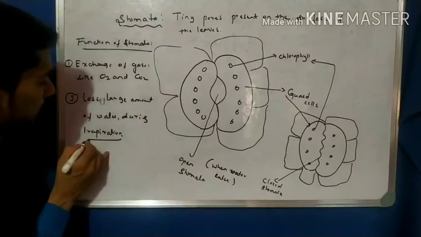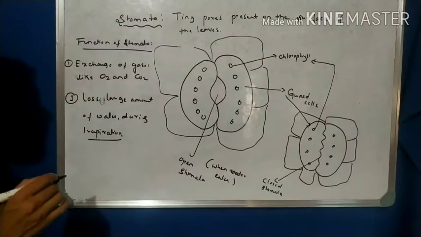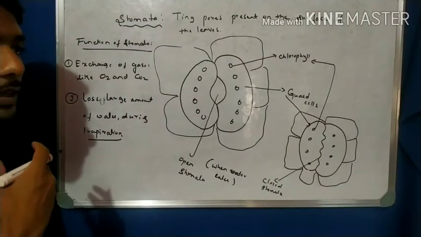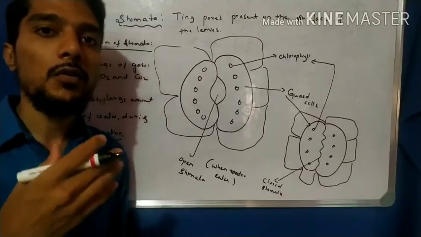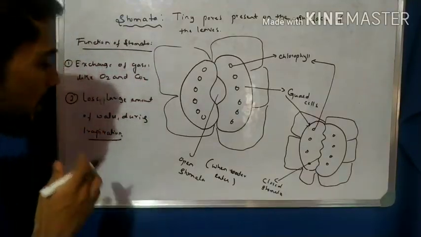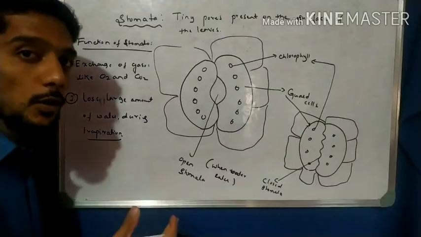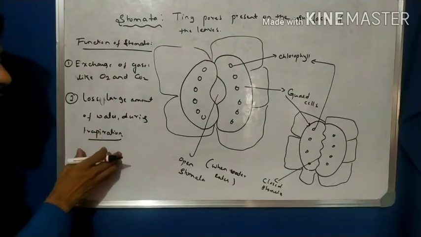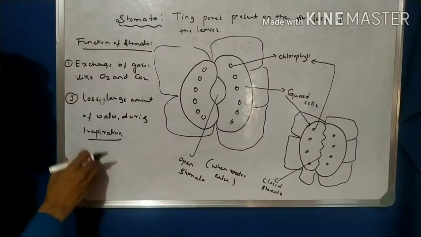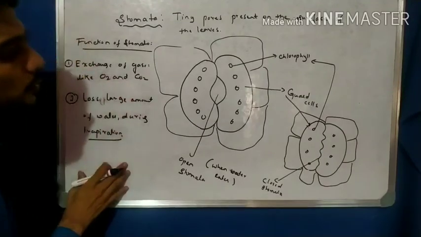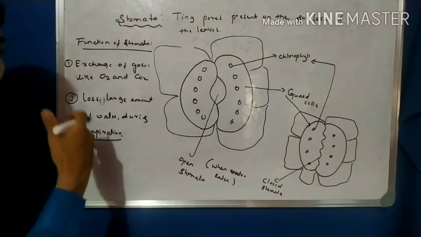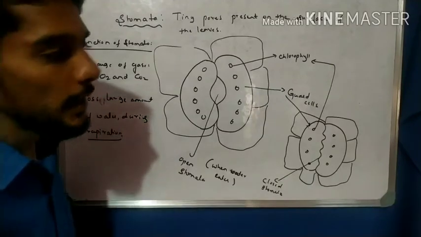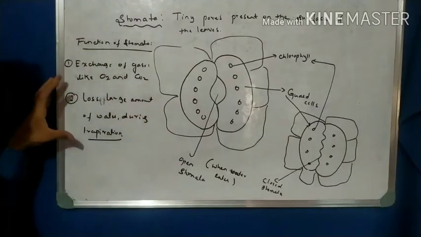And here one word is there, transpiration. So what is meant by transpiration? That is nothing but the loss of the excess water from the aerial parts of the body is called transpiration. We learn about this in transportation, but I explain here what is transpiration. Definition not required here. We are learning transportation in plants, right? So these are two functions of stomata.